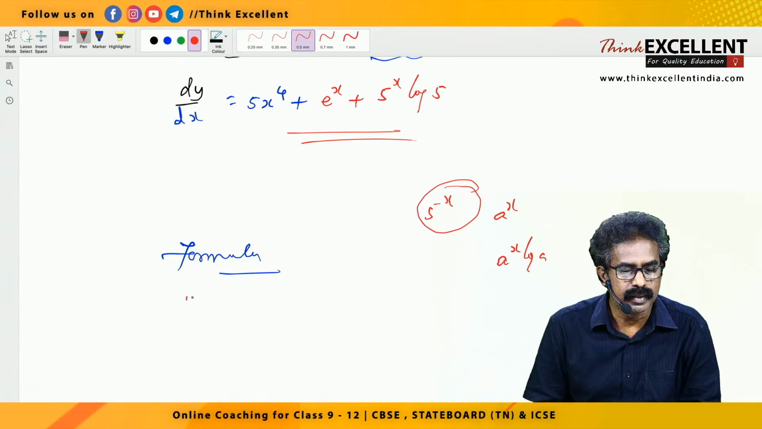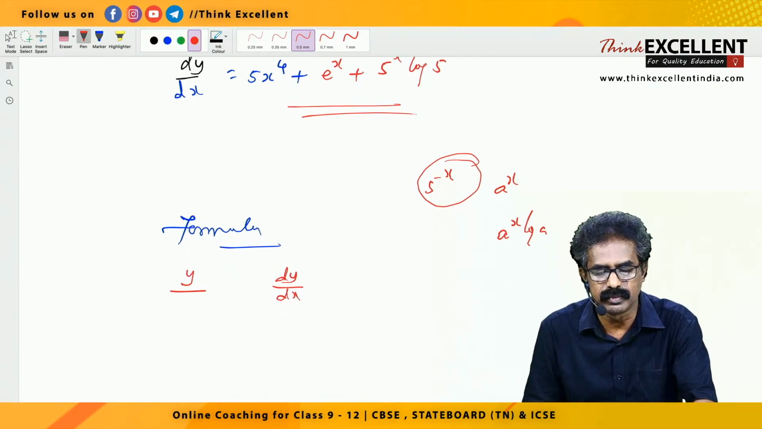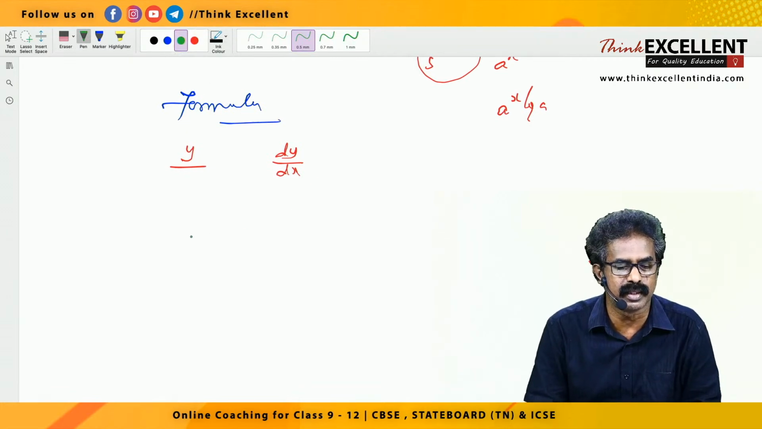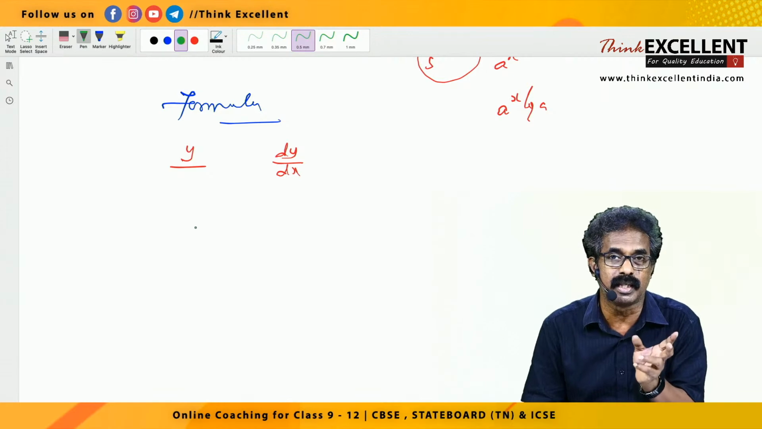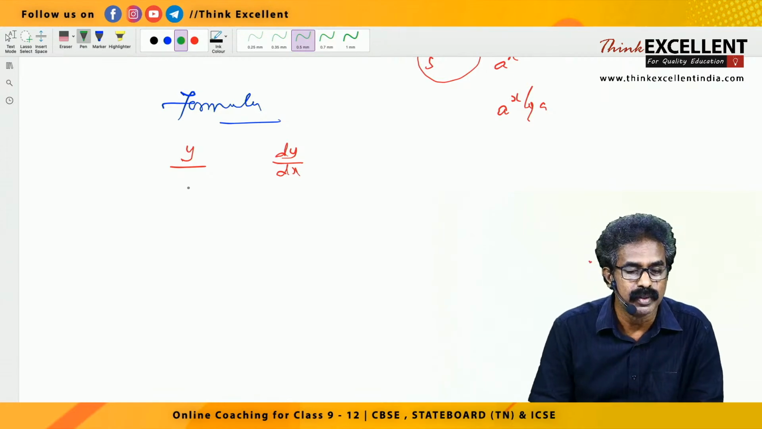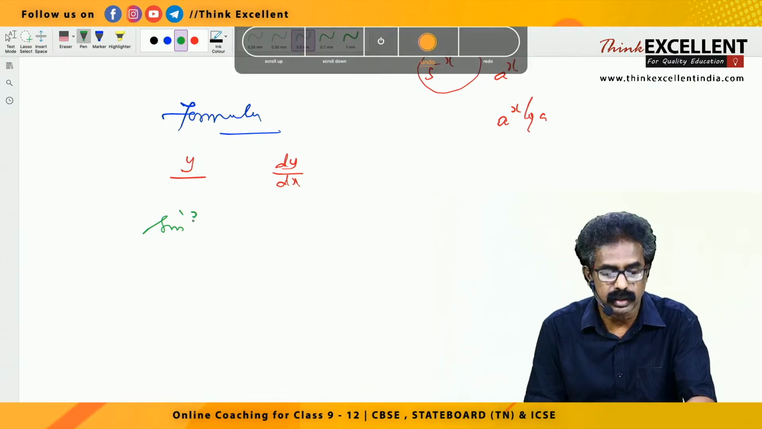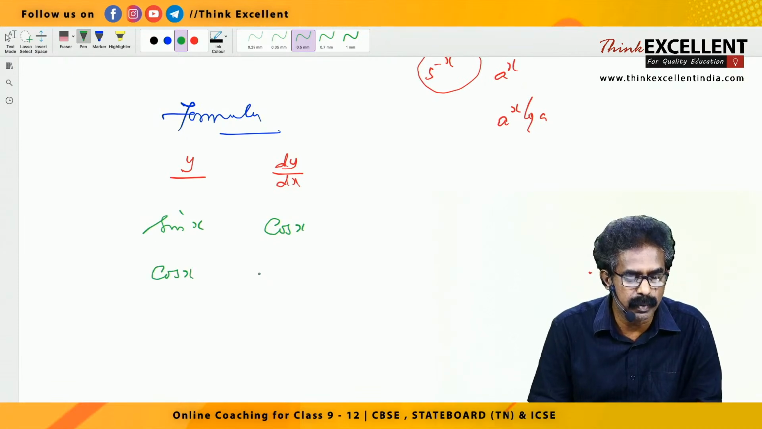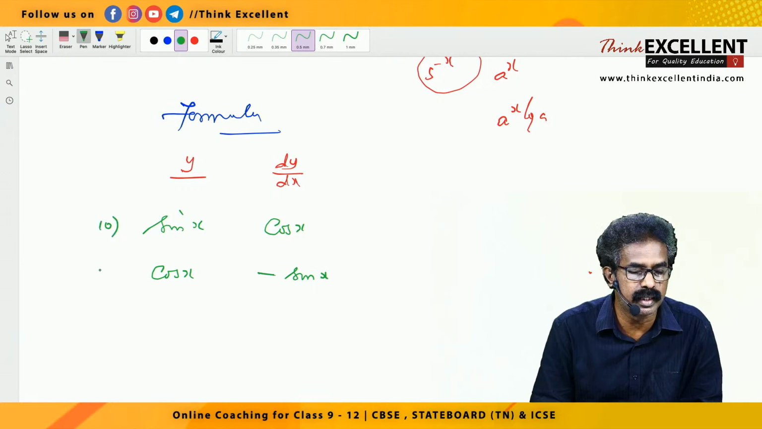Formula number 10, trigonometric formulas. Some of you may find trigonometry a little tough, right? But I'll help you in some other class on how to learn the formulas very easily. So, trigonometric formulas: just note down, sin x derivative is cos x, that is formula number 10. Cos x derivative is minus sin x, that is formula number 11.